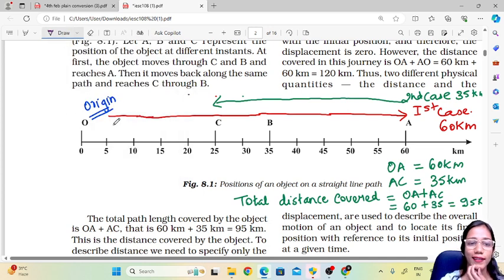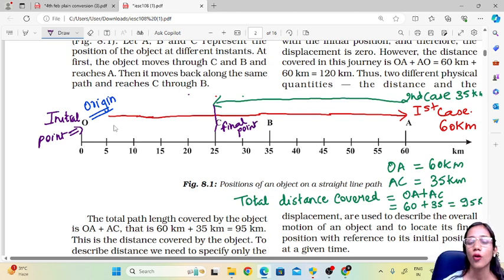We know that the initial point was O. And which is the final point now? C. This is the final point, right?